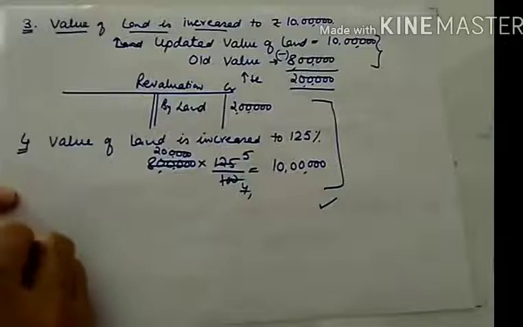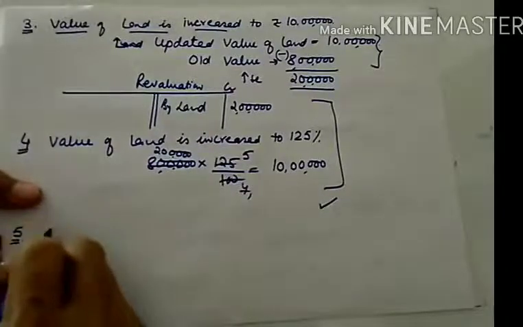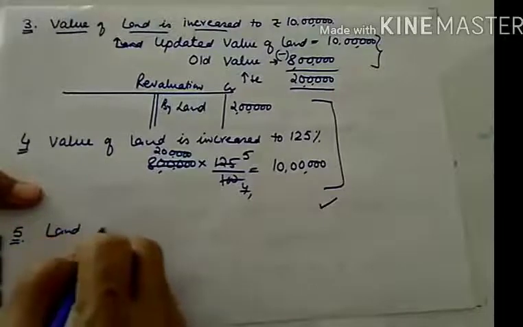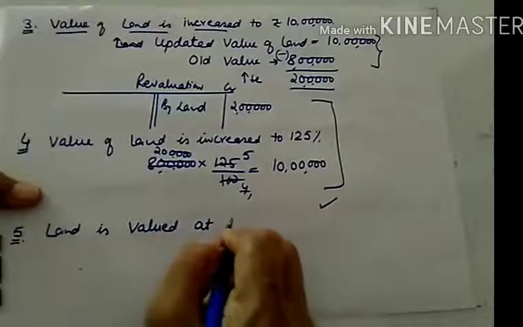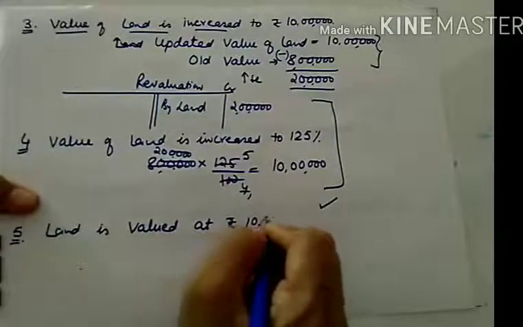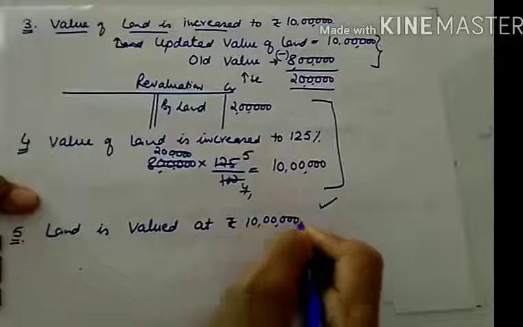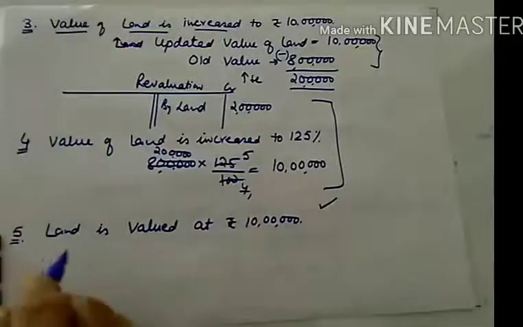Now see the fifth situation. Land is valued at rupees, let us say, 10 lakhs. I am taking all those examples in which the result is the same but the language is different.